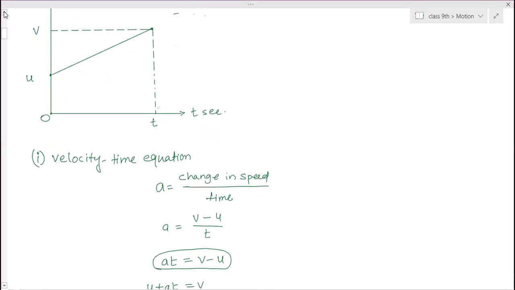In school, they have explained either according to the slope, or according to the change in speed. There are two ways. This is given in NCERT, what the school has explained.